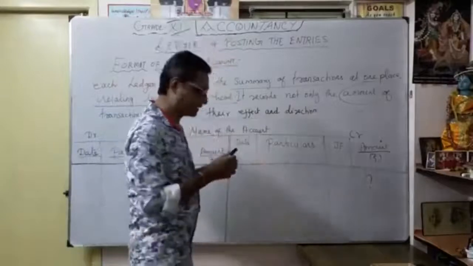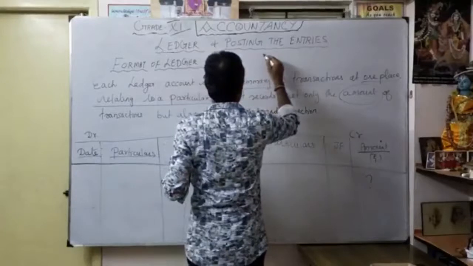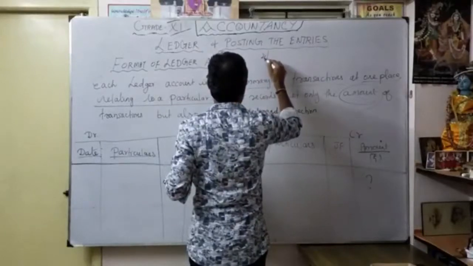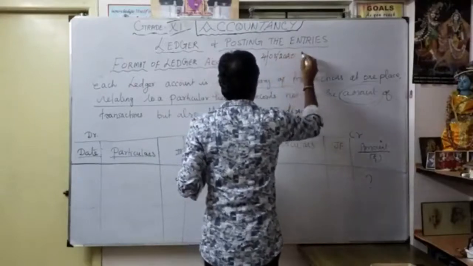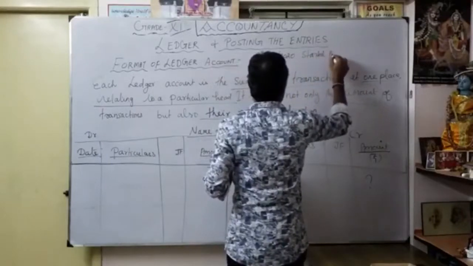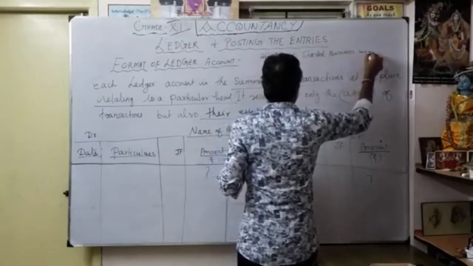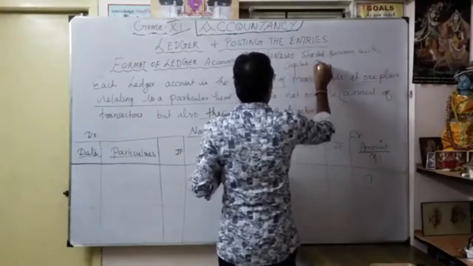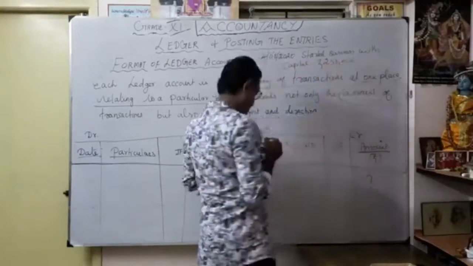So here, for example, I will write one. Say when you start the business, for example, on 4th August 2020, started business with capital, maybe 2,50,000. This is called a business transaction.